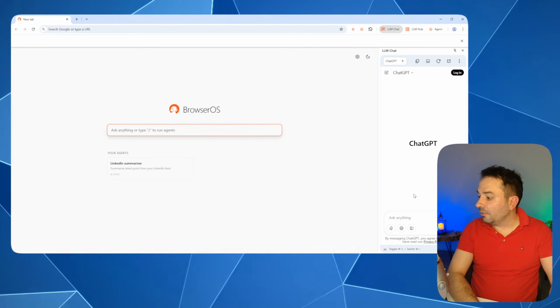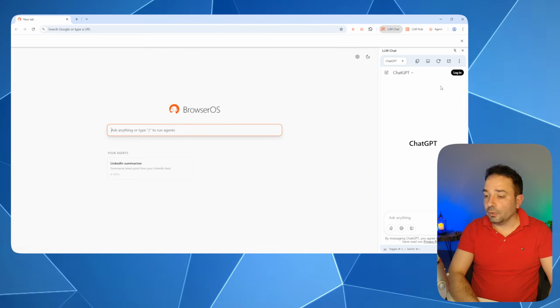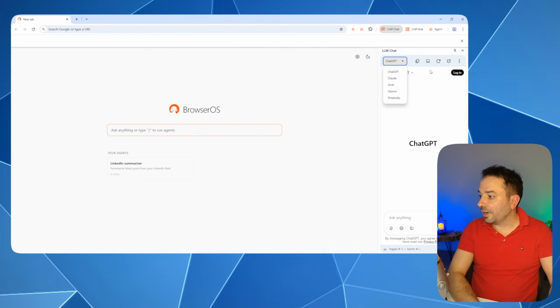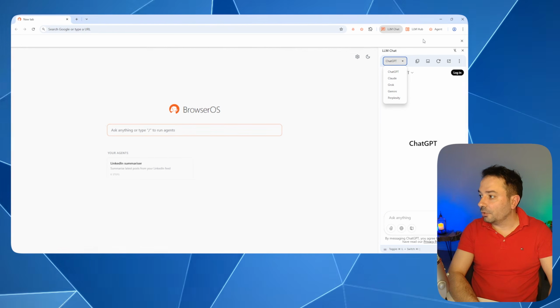LLM chat will give you the possibility to use directly ChatGPT or any other browser here, and you can basically copy and paste the code from the page directly in here and start asking questions of what is in the page that you are going through.